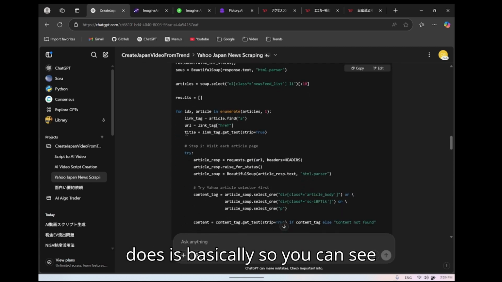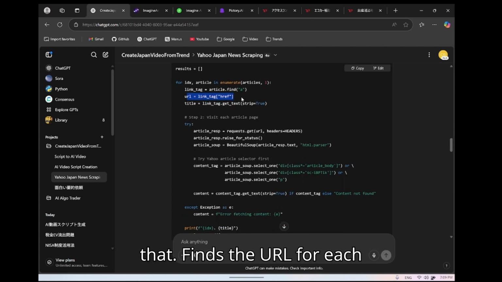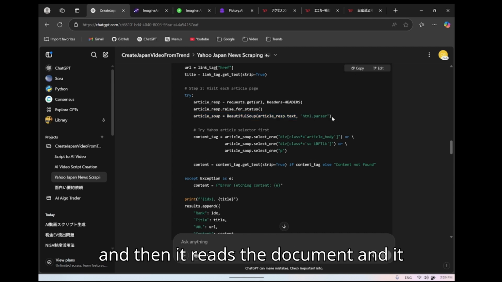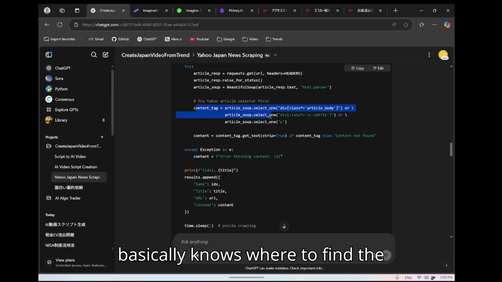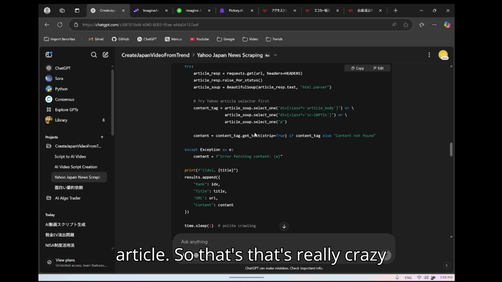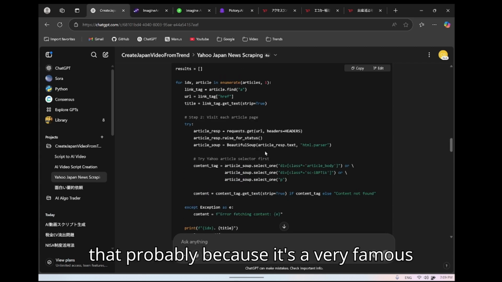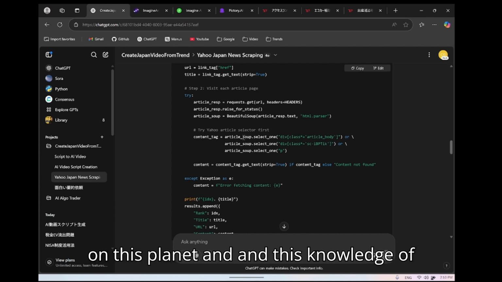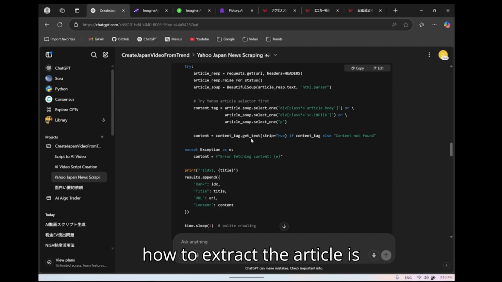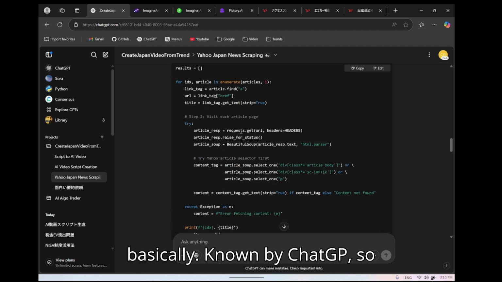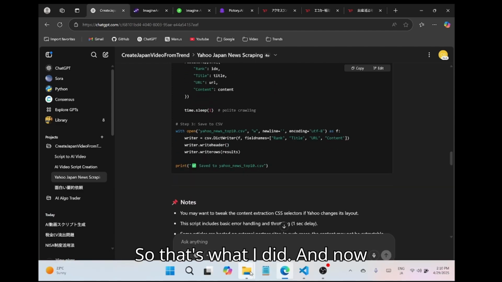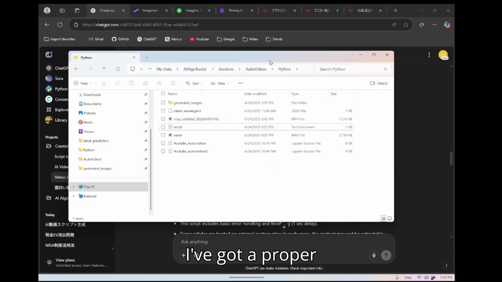And what it does is basically, you can see that it finds the URL for each article, and then it navigates to the URL, and then it reads the document and it basically knows where to find the article. So that's really crazy, probably because it's a very famous website. Yahoo News is probably used by a lot of people on this planet, and this knowledge of how to extract the article is basically known by ChatGPT. So it was trained to know how to do that.